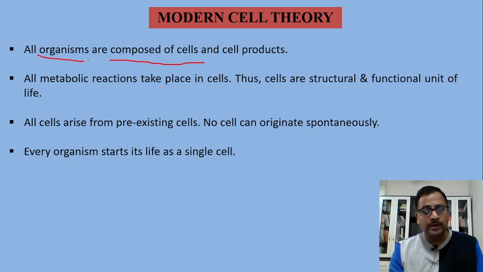The cells are a structural and functional unit of life. All cells arise from pre-existing cells, and no cell can originate spontaneously or abiogenetically. Every organism starts its life as a single cell, that is zygote.